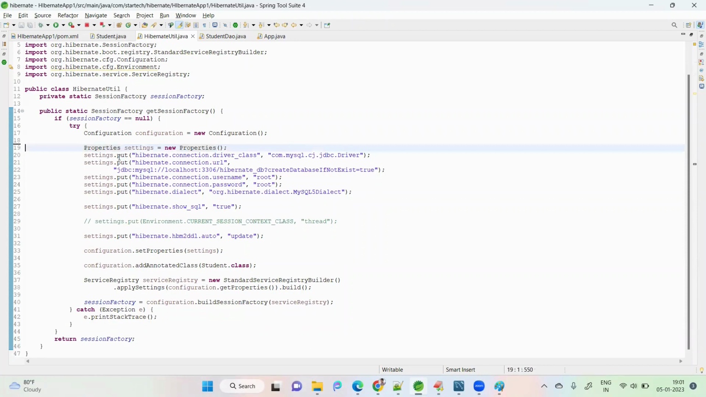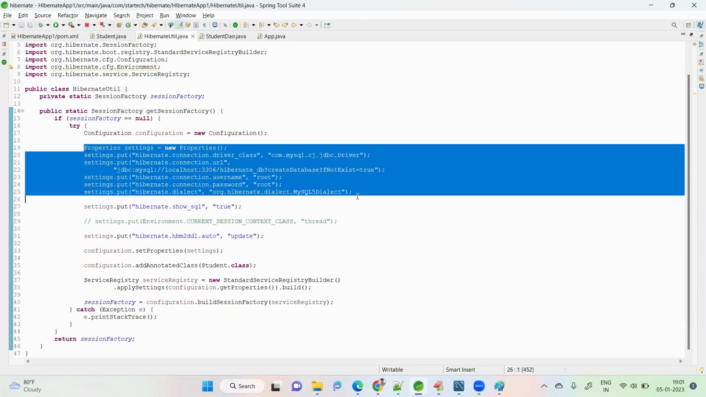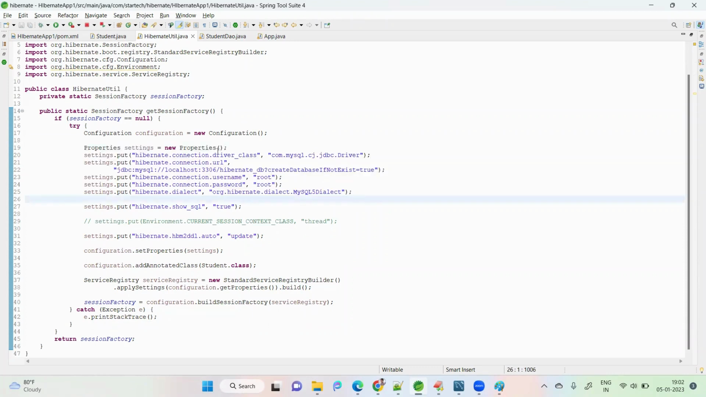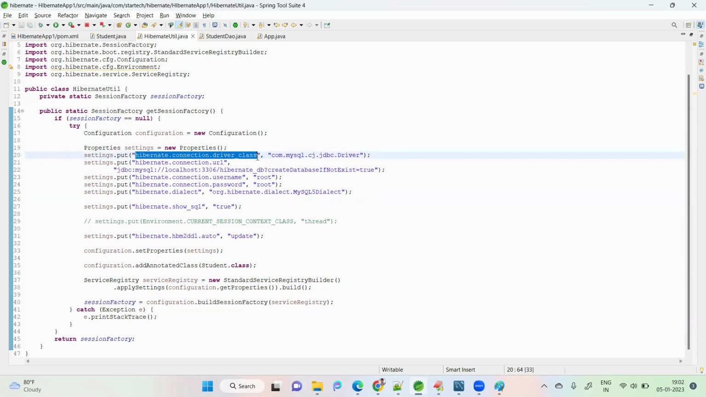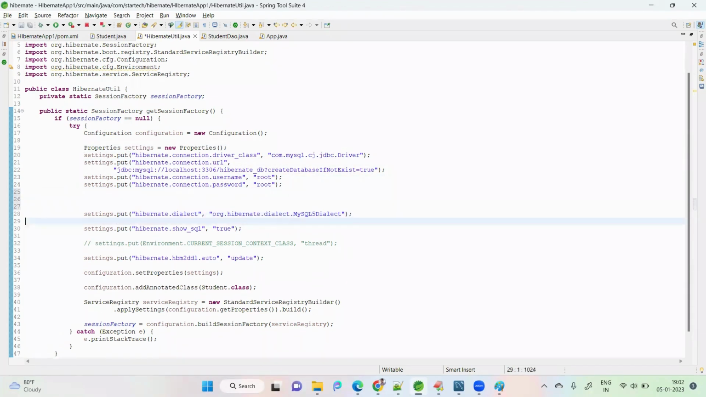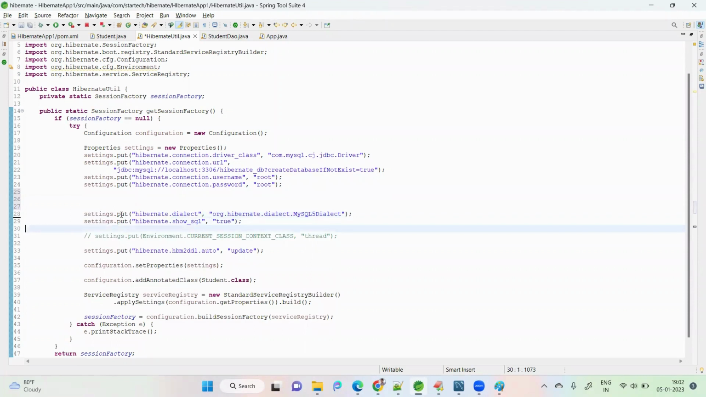I already told you, to create the session factory we need all these properties. Driver class name, the key is fixed. Don't change this key. If you change this key, Hibernate won't know what it is. Hibernate connection URL, username, password, and dialect I will tell. This is meta information. Dialect is required, I will tell the reason for that. Then hbm2ddl update, which I commented for now. This also I commented. I will tell what the purpose is.